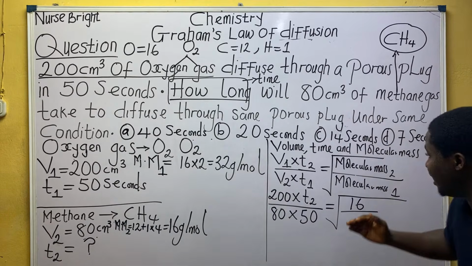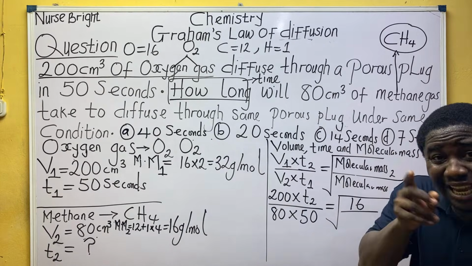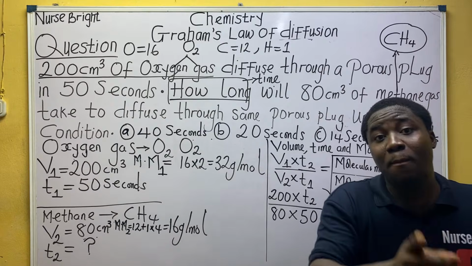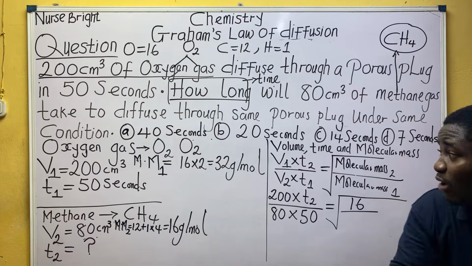It is what? 16. Molecular mass 2 for the second gas is 16. Don't make the mistake students make a lot: they go for gas one first, because that's a problem. Don't do that. I know that most persons want to make the mistake, but don't make it.